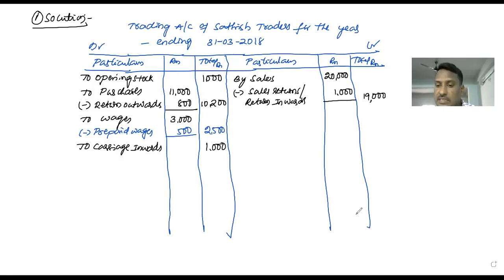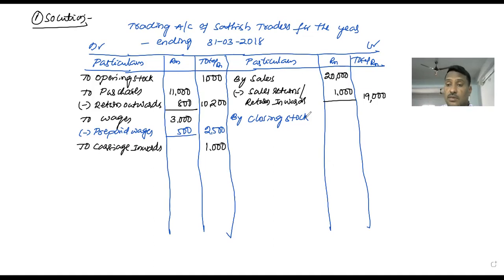And the last content we have to write in the trading account is closing stock, which is in the adjustment. Closing stock is the stock which remains unsold at the end of the accounting year.